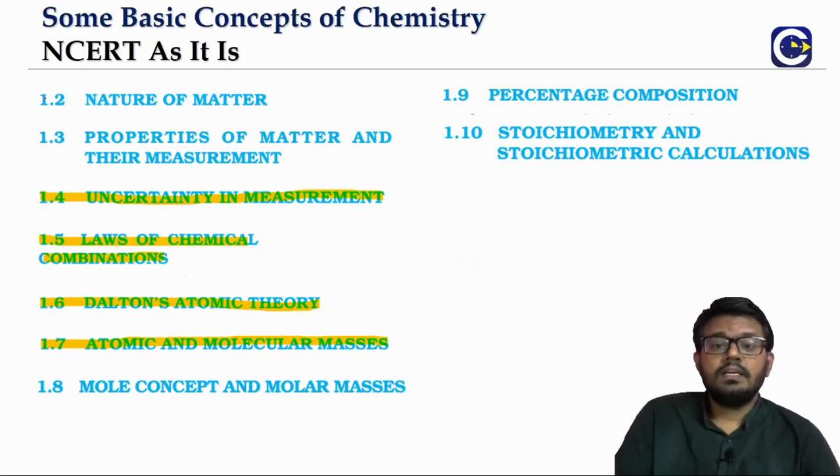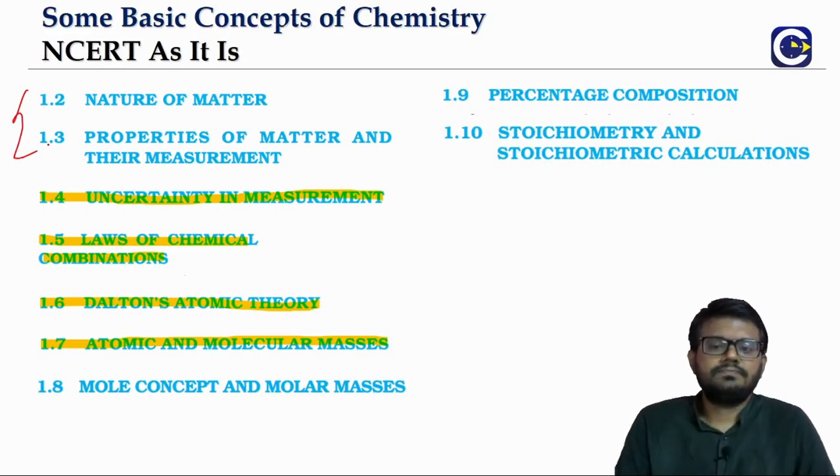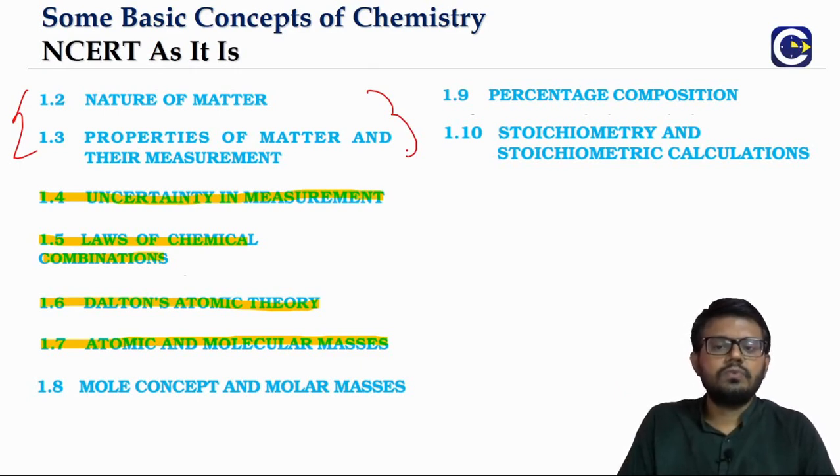Now in part 0 we have looked at the very basic introduction part. There is a lot of history that we have seen in that. In part 1, this is where our focus has started in terms of examination point of view. So we looked at what is the classification of the matter, and also we talked about the important physical properties that we will be measuring in chemistry, how we measure them, and the units for the measurement of these physical properties. So that is what we have seen in part 1.